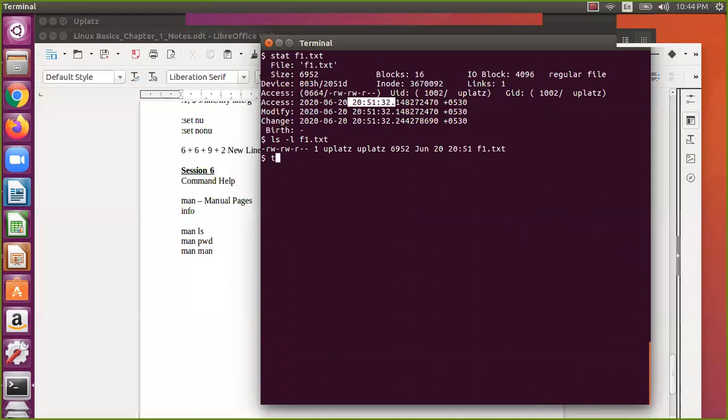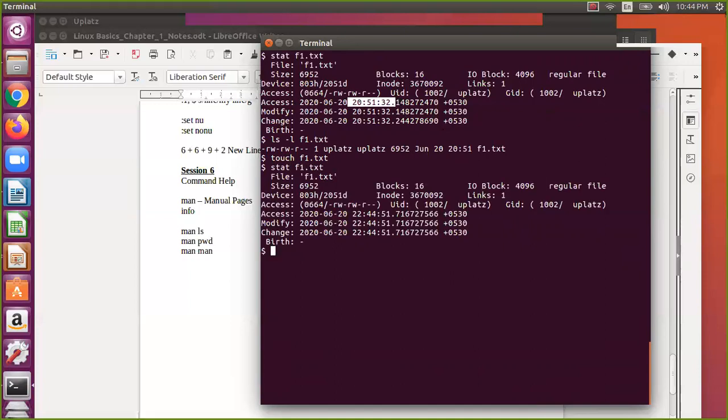Now we will say touch f1.txt, meaning we are modifying the access time. If I now say stat f1.txt, you can observe the access time, the modified time, and the change time. All the things got changed. So the touch command is used to create an empty file, that is one thing, and to change the modification times. Okay, so that's what this particular one.